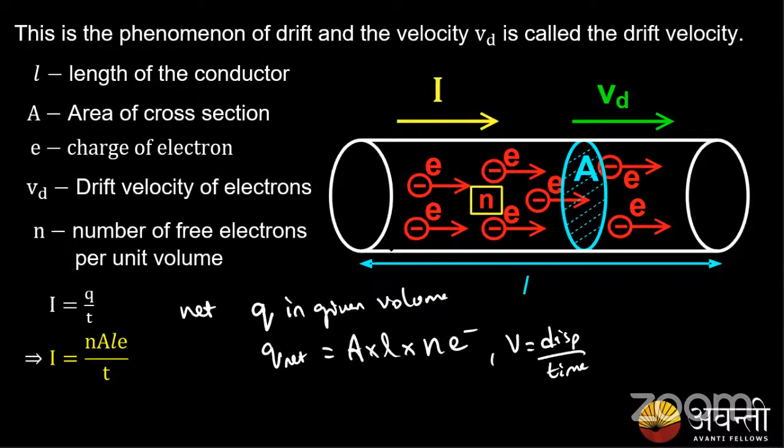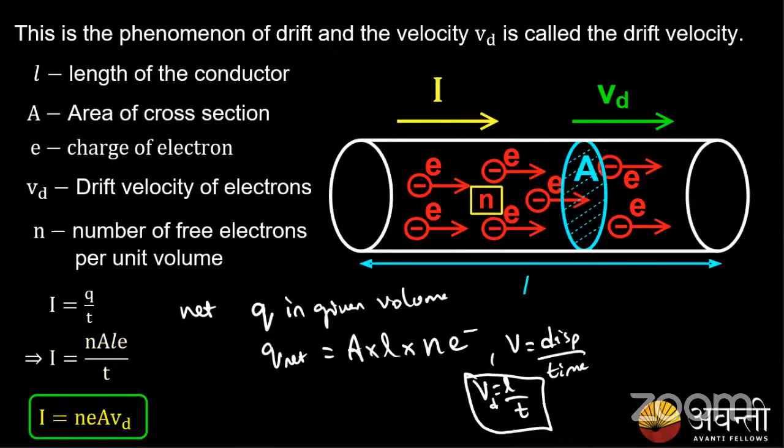The net displacement of one electron inside this conductor will be the total length, so the length upon time taken is considered as the velocity. For an electron moving with this velocity, we consider it the drift velocity. So I can replace L by t with the small term Vd.